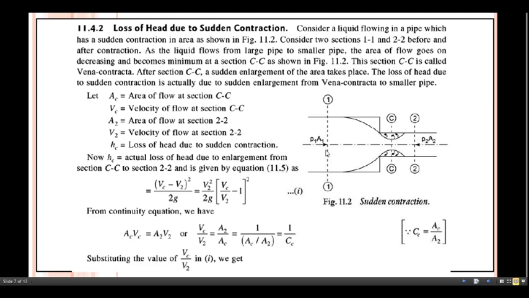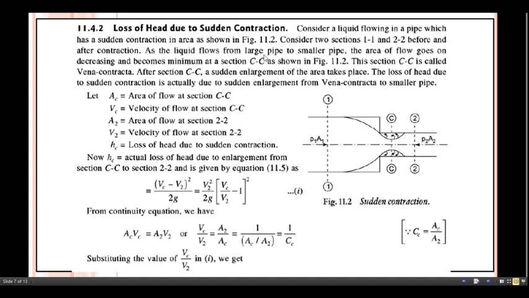Whatever the case we have seen earlier, this case is the reverse one. In the previous case sudden expansion takes place, in this case sudden contraction takes place. Consider a liquid flowing in a pipe which has a sudden contraction in area. Consider two sections, 1-1 and 2-2. This 1-1 is the section before contraction, and this 2-2 indicates the section after contraction.